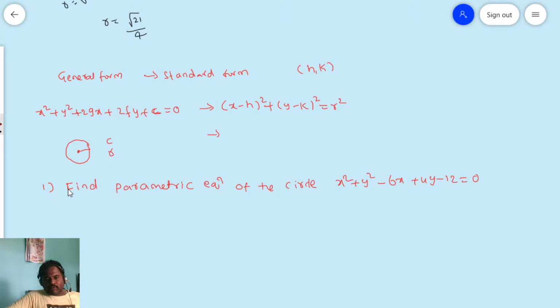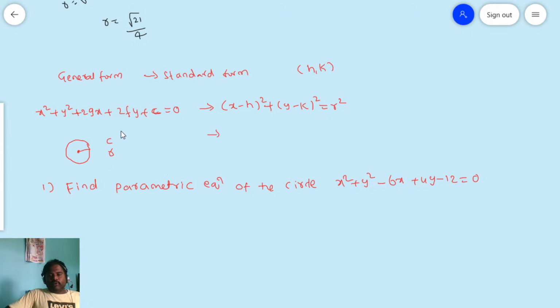Friends, in these types of problems, we started with x square plus y square equal to r square, whose parametric form is r cos theta comma r sin theta. Next, x minus a whole square plus y minus b whole square equal to r square is the standard form. Then the parametric form is a plus r cos theta comma b plus r sin theta. So this problem also we have to do in that way only.